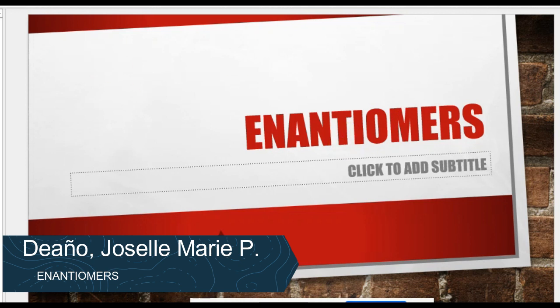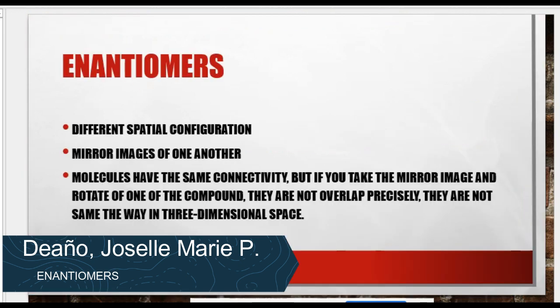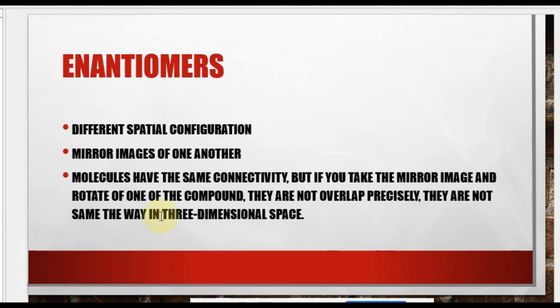So, enantiomers are molecules that have the same connectivity, but if you take the mirror image and rotate one of the compounds, they do not overlap precisely and they are not the same in three-dimensional space. So these are also mirror images of one another and they have different spatial configurations. This is how you identify the enantiomers of molecules.